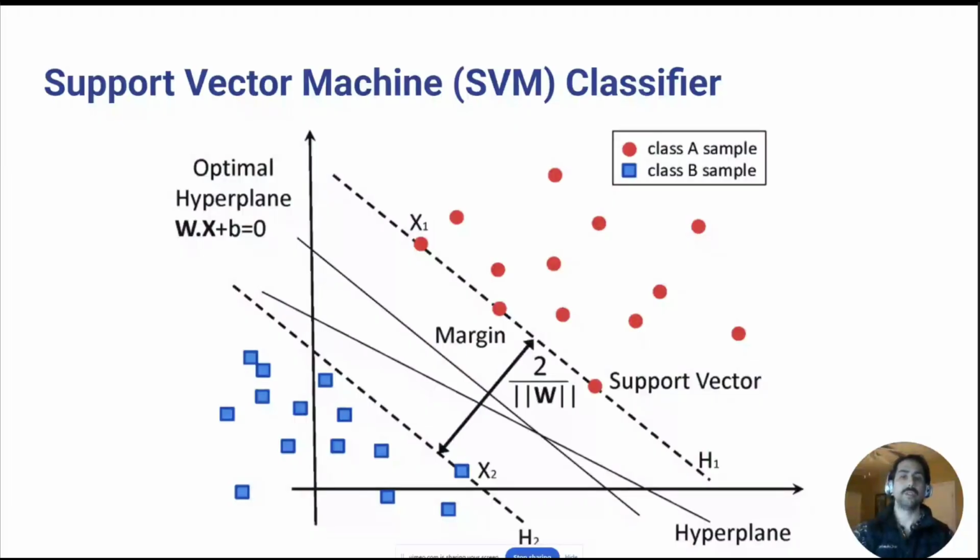Support vector machines, or SVMs, are powerful classifiers that find the best boundary, called a hyperplane, between 2 classes. The goal is to maximize the margin, which is the distance between this hyperplane and the closest data points, called support vectors. This helps the model generalize better and reduce overfitting. In our case, SVMs are used to classify lung cancer diagnosis, stage, and subtype.